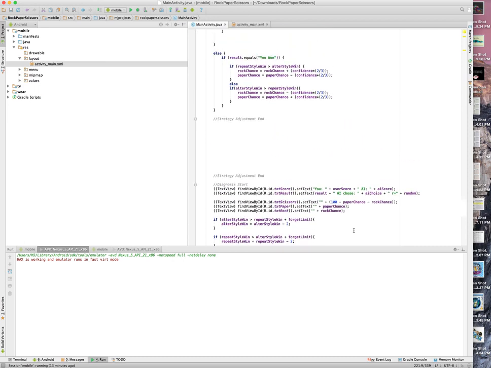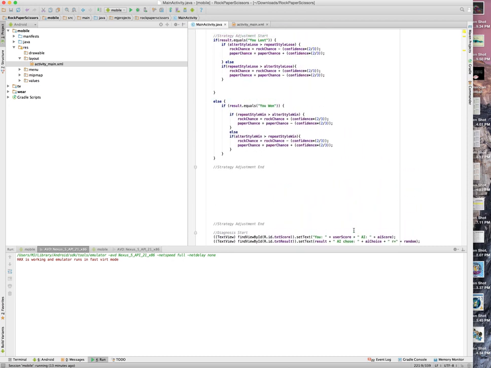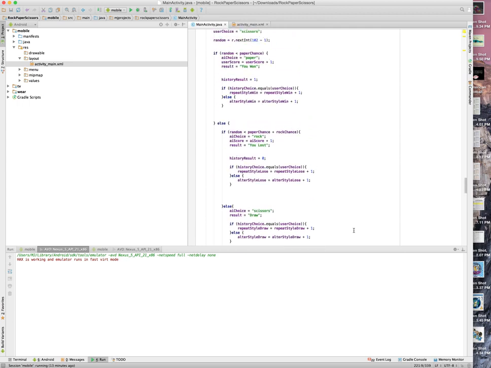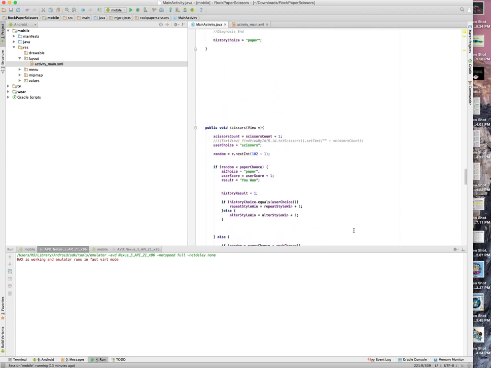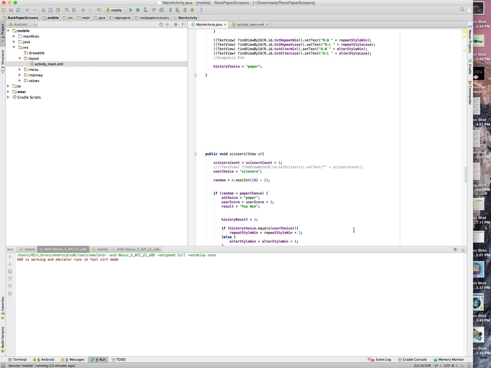The dream is now to make it for the American football game, which is going to be a lot more complicated. But I think this is the first step in trying to take a player's behavior, figure out what he's going to do next, and not be deterministic by saying, oh, he went rock, we're definitely going to go paper next time. My philosophy is that an AI, or information or knowledge, it's probabilities.